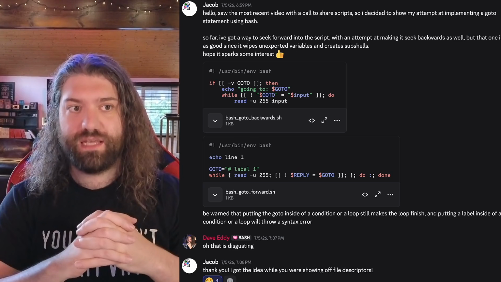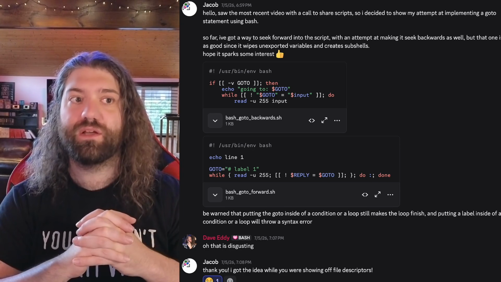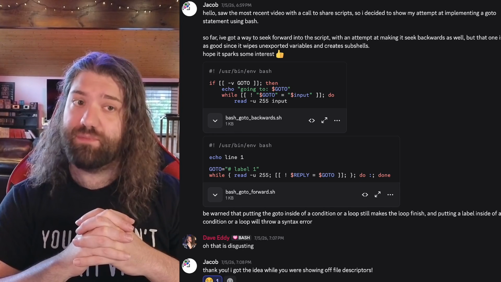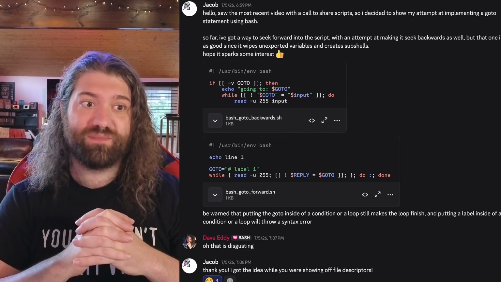So a user in my Discord shared this. Jacob says, "Hello, saw the most recent video with a call to share script, so I decided to show my attempt at implementing a GOTO statement using bash. So far I've got a way to seek forward into the script with an attempt at making it seek backwards as well, but that one isn't as good since it wipes unexported variables and creates subshells. Hope it sparks some interest.